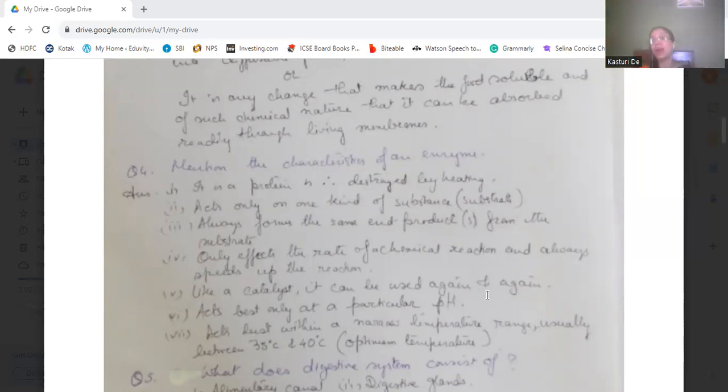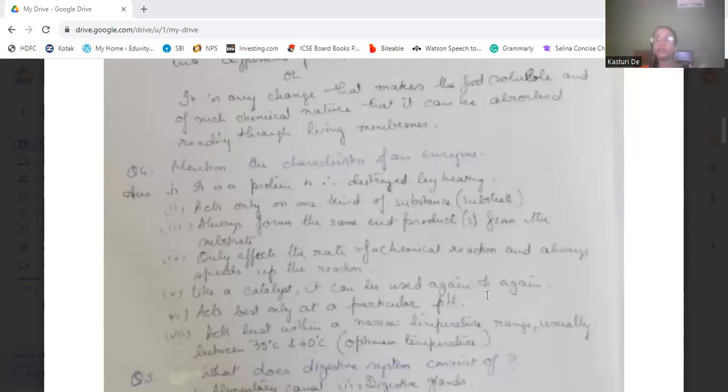Okay, the enzyme acts as a biocatalyst. So what is a catalyst? A catalyst speeds up the reaction. A chemical which speeds up any reaction is known as a catalyst. An enzyme is a protein which is destroyed by heating, and it is a biocatalyst.